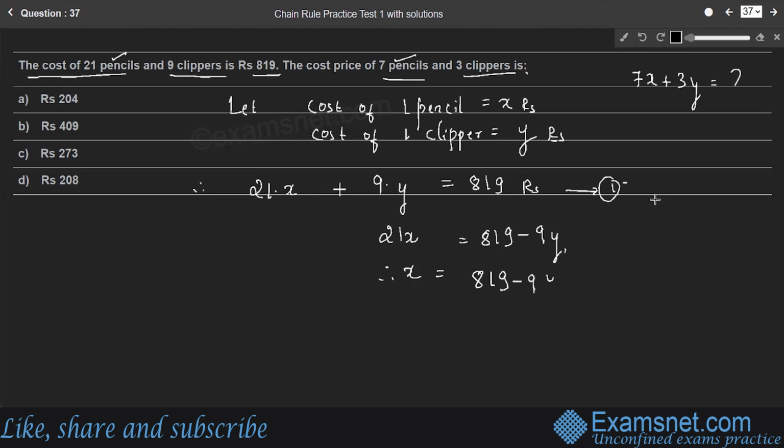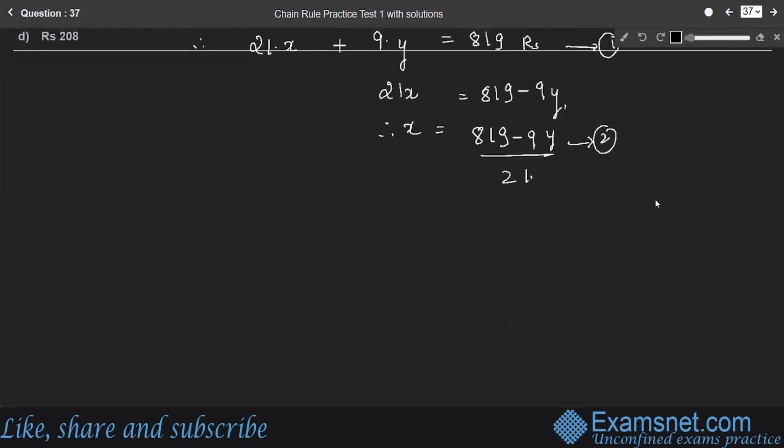819 minus 9y whole divided by 21. So consider this as equation 2. We are going to find the cost price of 7 pencils and 3 clippers, so we'll consider 7x plus 3y. So the cost of 7 pencils and 3 clippers is equal to, we'll consider 7 pencils as 7x rupees plus 3 clippers as 3y rupees.